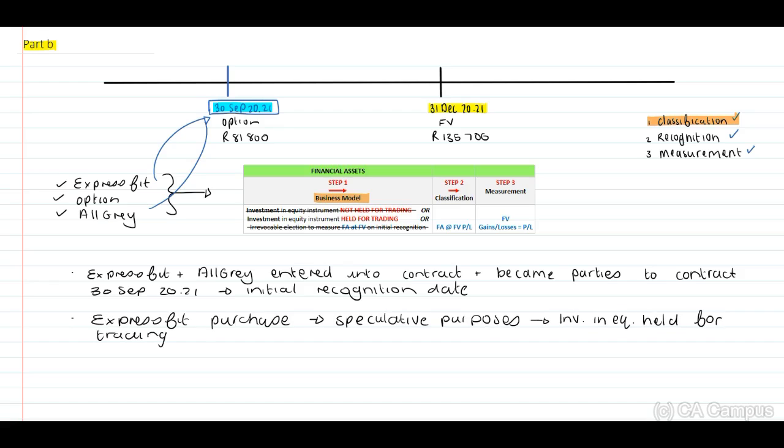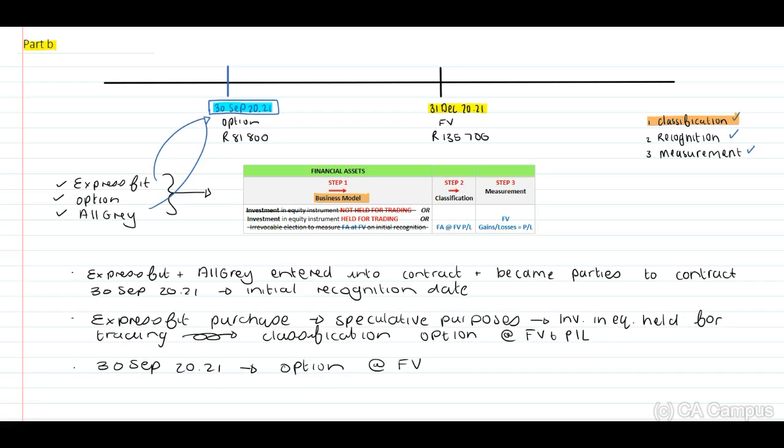Therefore, we are able to identify that the classification of the option will be at fair value through profit or loss. Therefore, on 30 September 2021, we will recognize the option at fair value.